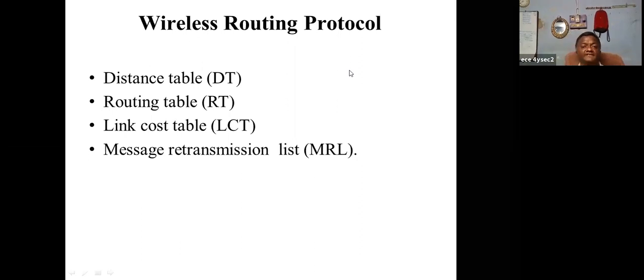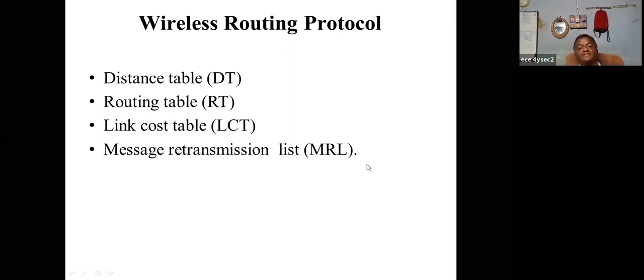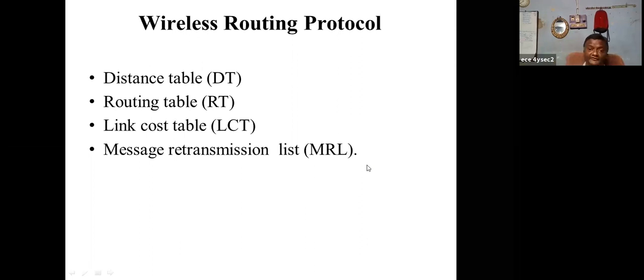In the previous, only one table is there, but now it can consider a number of tables. What tables are maintained in the wireless routing protocol? First one is the distance table. Next is the routing table. Next is the link cost table. And next, the message retransmission list.